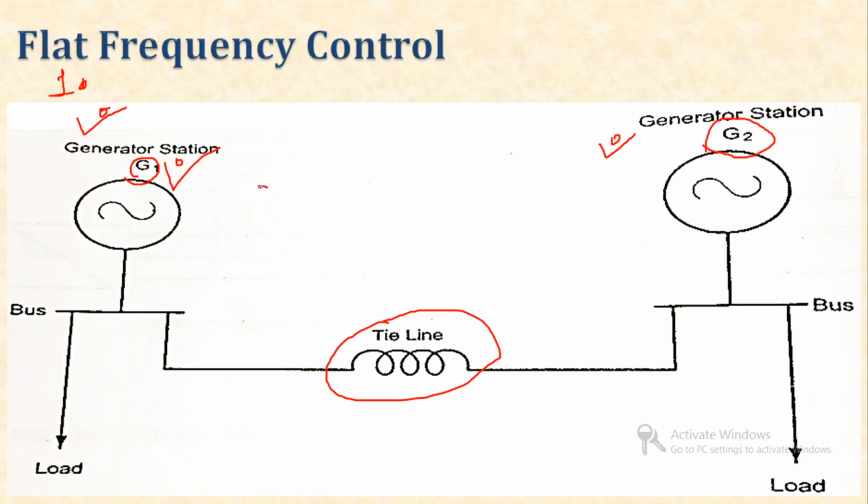Suppose I consider generator 1, and if there is a change in system frequency, then the speed of only this generator is controlled to maintain the frequency, and generator 2 is kept unchanged. The speed of generator 2 is maintained constant. The only variation is in generator 1.